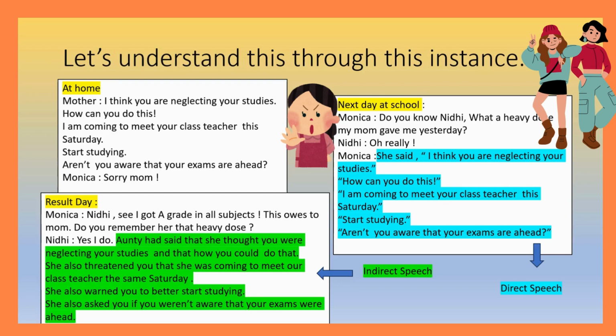So now we can say this is indirect speech or reported speech because she is reporting what Monica's mother had said a few days back. You can notice many other changes also, just like the pronouns have changed, the tense has changed, and so many things are there. Now, all these things we are going to learn in the following slides. So let's move on forward.